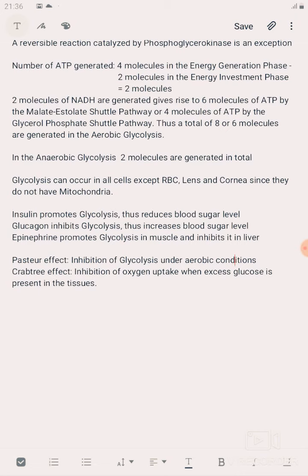The Pasteur effect: inhibition of glycolysis under aerobic conditions. Crabtree effect: inhibition of oxygen uptake when excess glucose is present in the tissues.